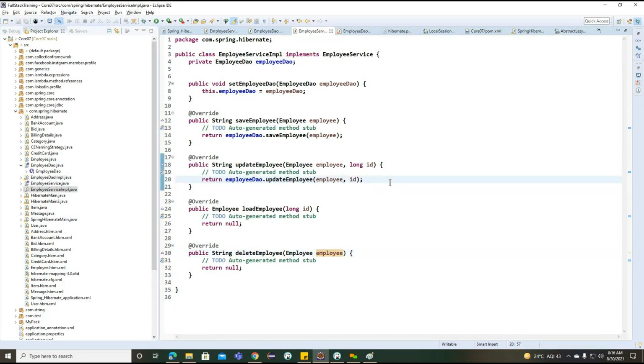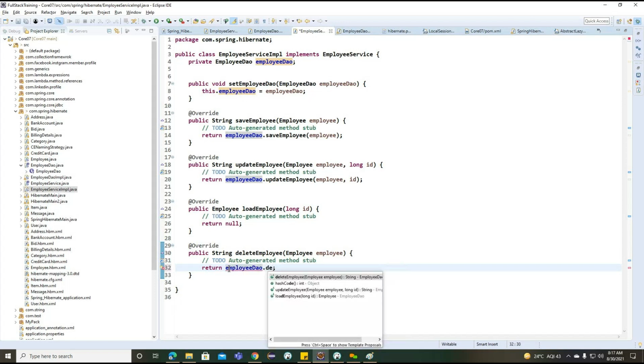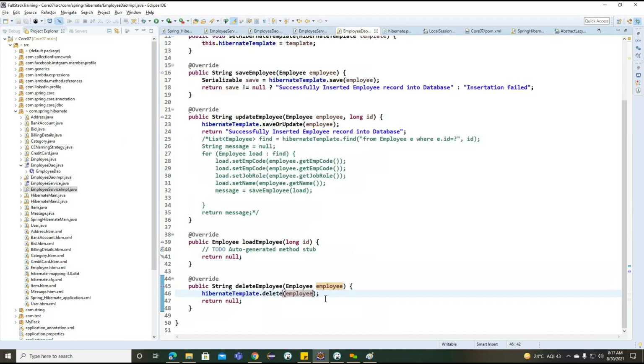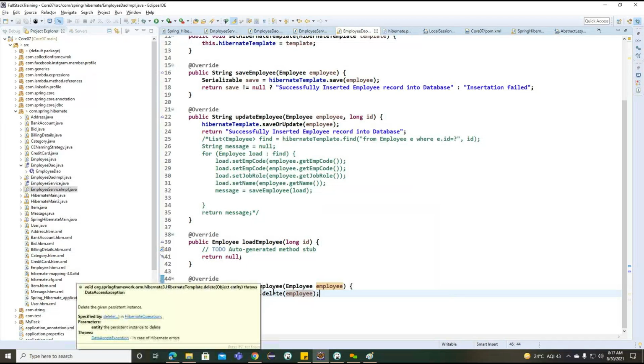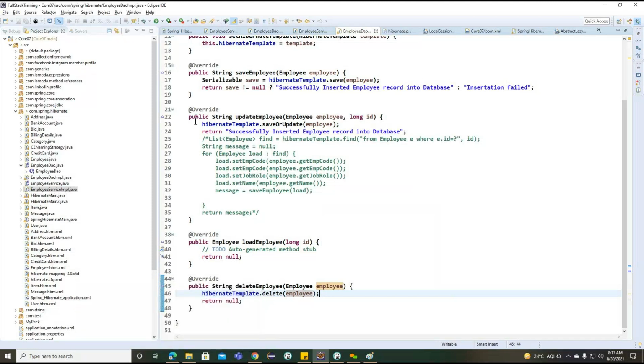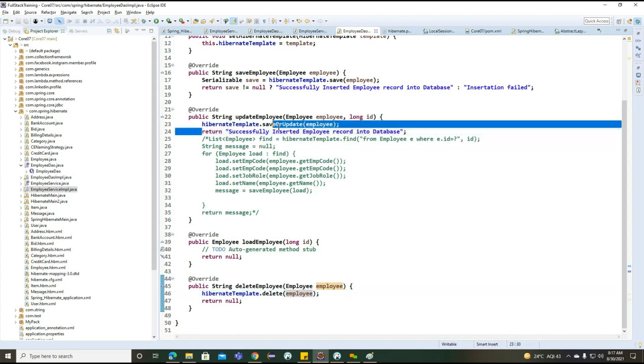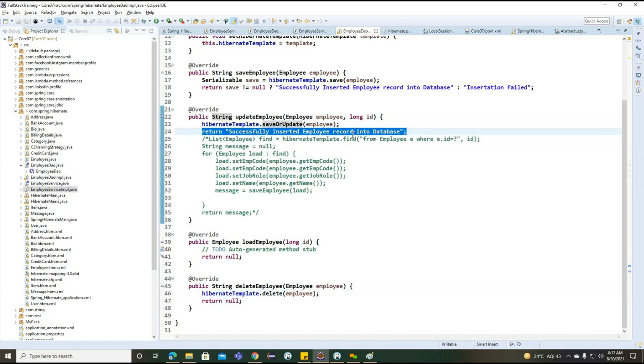Right, so I changed the parameters with the help of this. The delete method is returning void here. If we don't have any exceptions here, simply we can return this message: successfully object is deleted from the database here.